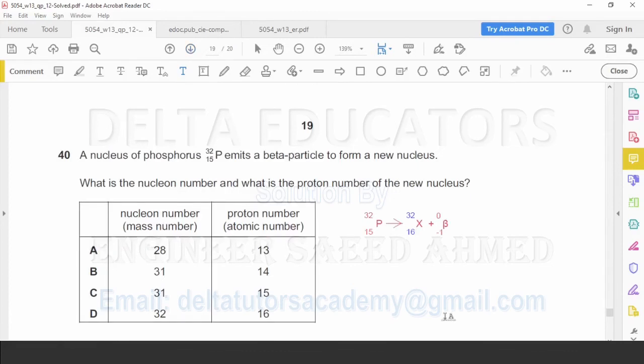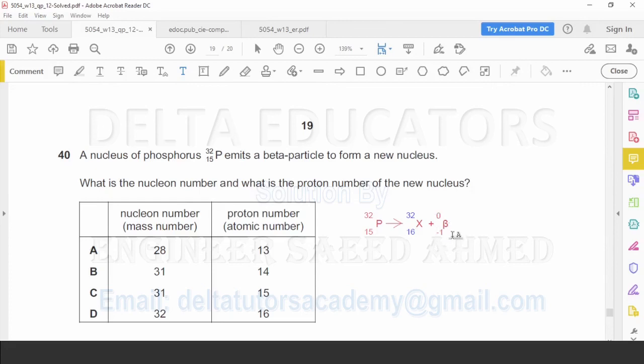Question number 40. A nucleus of phosphorus, P-32 with proton number 15, emits a beta particle to form a new nucleus. What is the nucleon number and what is the proton number of the new nucleus? Here we have phosphorus. For phosphorus, proton number is 15, nucleon number is 32. It is emitting one beta particle. For a beta particle, mass number is 0 and charge number is -1.